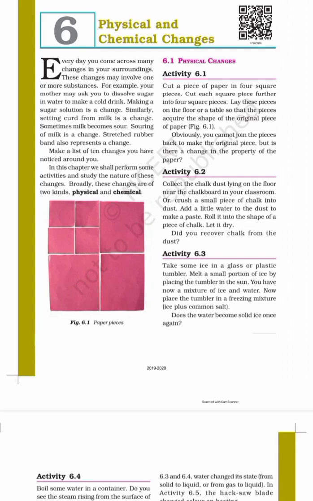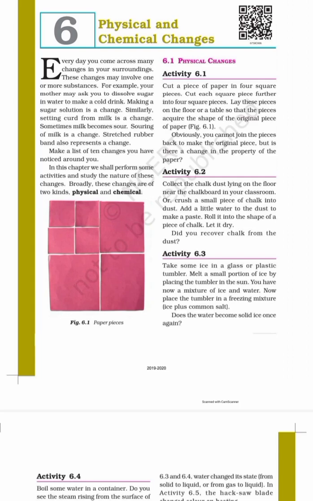Now let us take one example which is given in your book. For example, you can make curd from milk, it is a change. If you are stretching a rubber, it's a change. If you are just cutting a paper, it's a change. So change is of two types, physical and chemical change. So in activity 6.1, what is given to you?